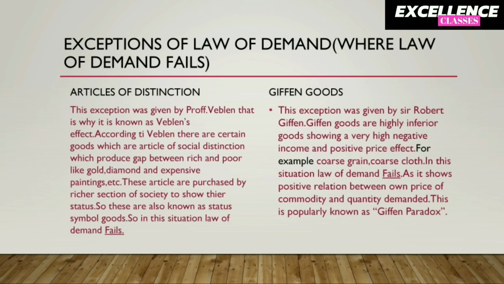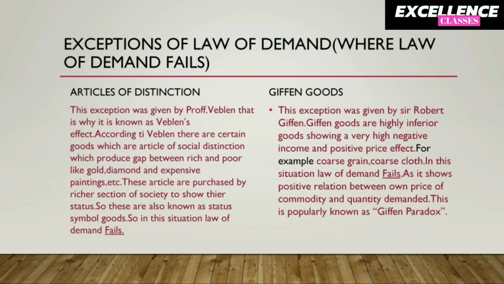This exception was given by Professor Veblen, that is why it is known as Veblen's effect. According to Professor Veblen, there are certain goods which are articles of social distinction, which produce a gap between rich and poor, like gold, diamond, and expensive paintings. These articles are generally purchased by the richer section of the society to show their status. So these are also known as status symbol goods. In these situations, law of demand fails because the richer section of the society demands these goods more when the prices are higher.